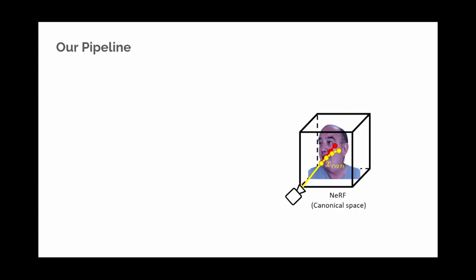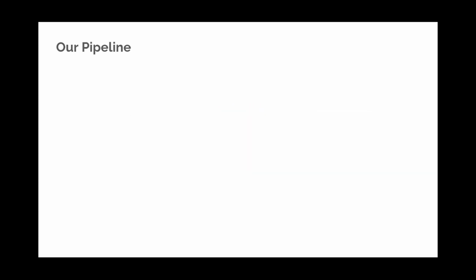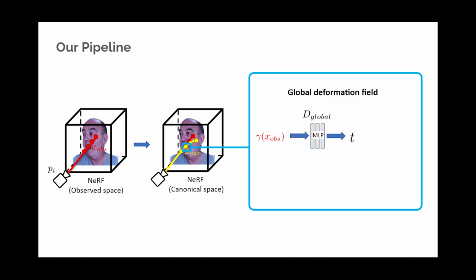To elaborate, we represent a face with neutral expression as a neural radiance field. We convert face pose into camera pose, cast rays in a deformed space accordingly, and sample on the rays. We learn an implicit deformation field that predicts the expression-dependent mapping from a point in a deformed space, or face with expression, to a point in a canonical space, or face with neutral expression. Implicit deformation fields proposed in previous dynamic NeRF methods use global MLPs to represent per-point rigid transformation or translation. We model face deformation as per-point translation as they are highly non-rigid.